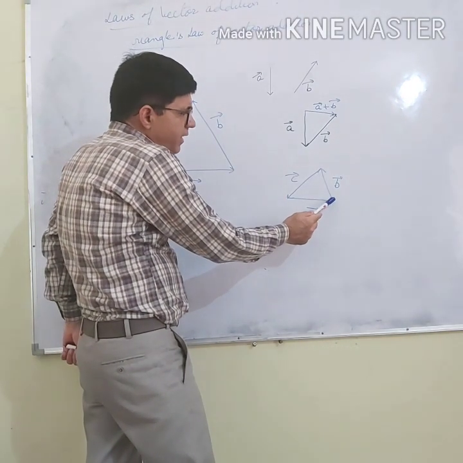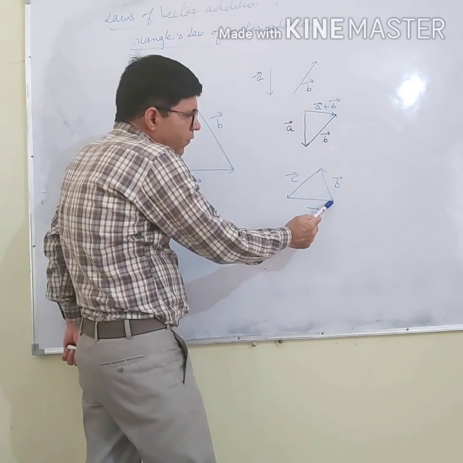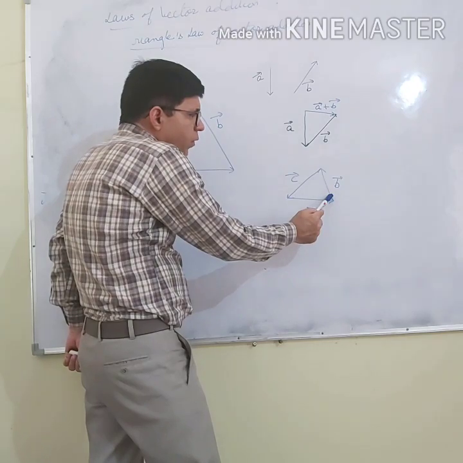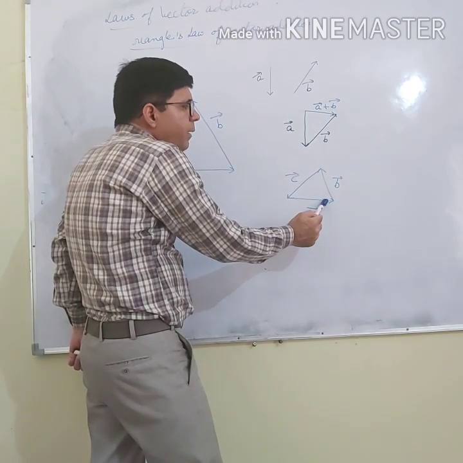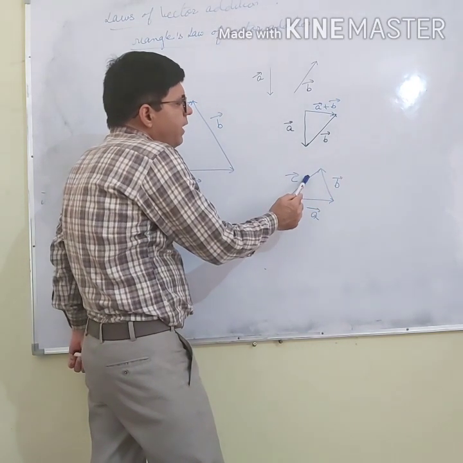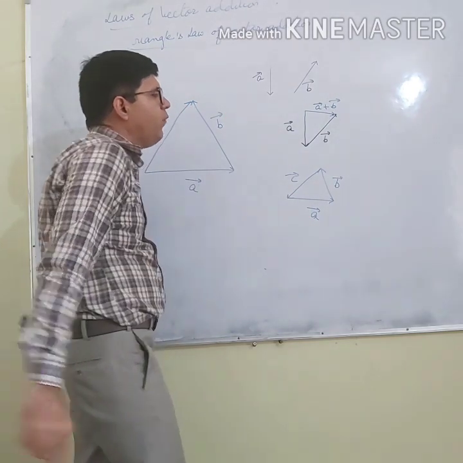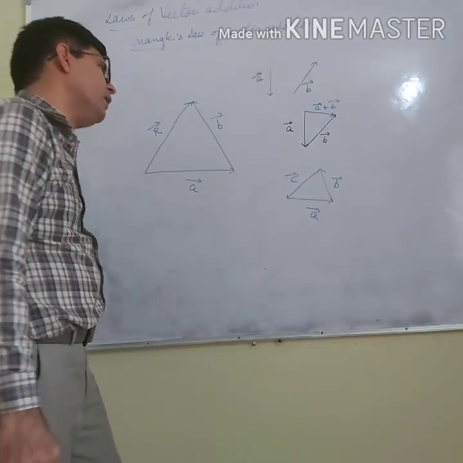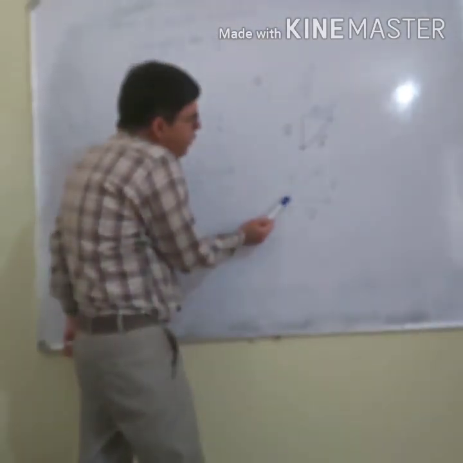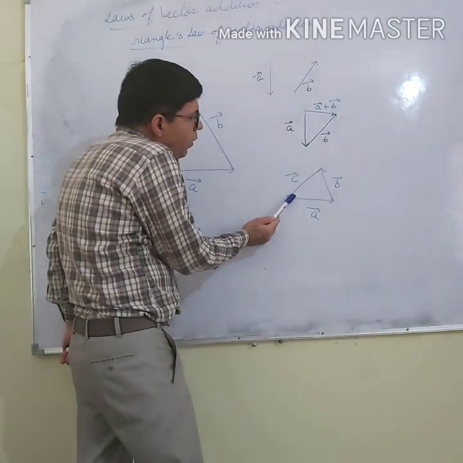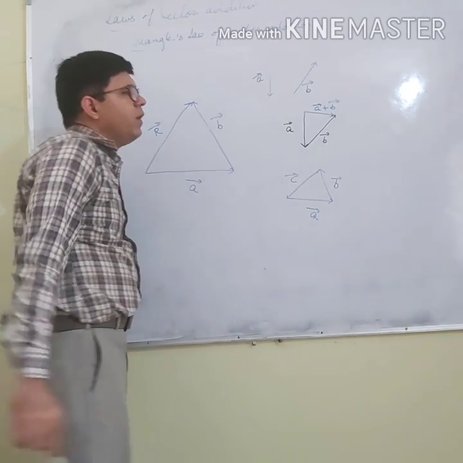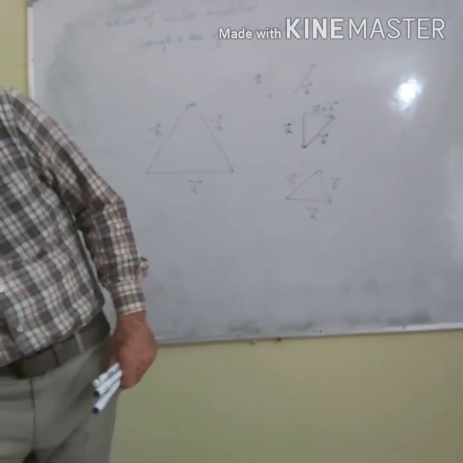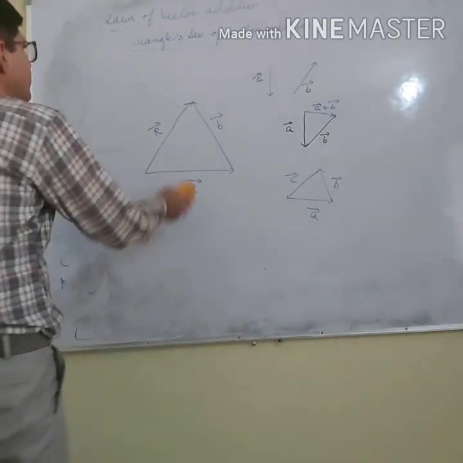In this triangle, arrowhead of A and tail of B coincide, they are falling on each other. So A and B are in same order. Similarly, tail of C is falling on the arrowhead of B. So I am saying that C and B are in same order. And arrowhead of C is falling on the tail of A. So I am saying that C and A are in same order.